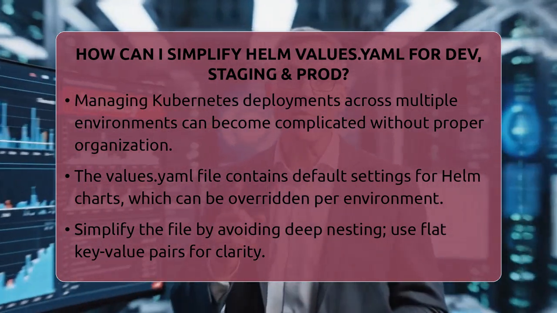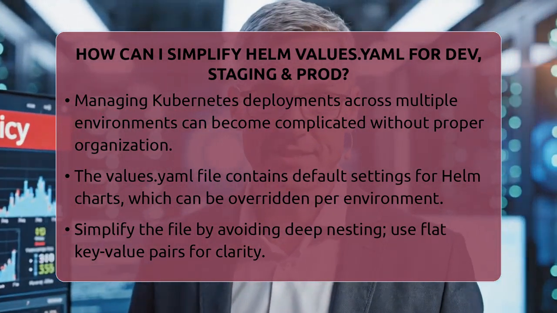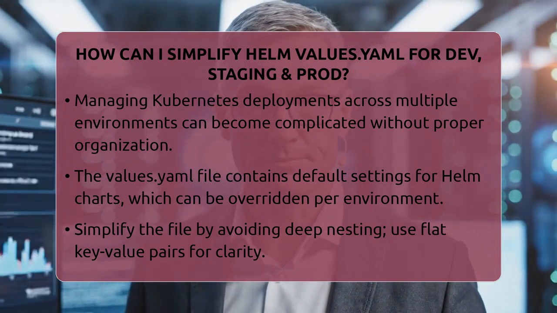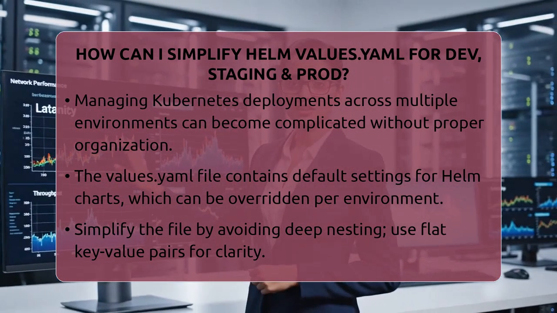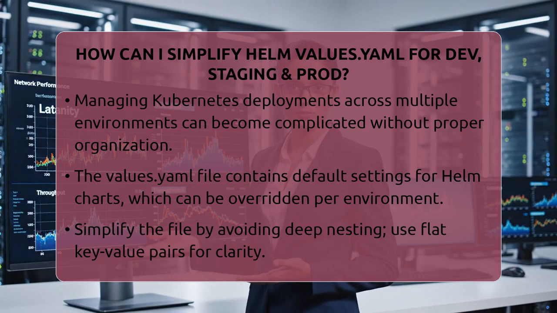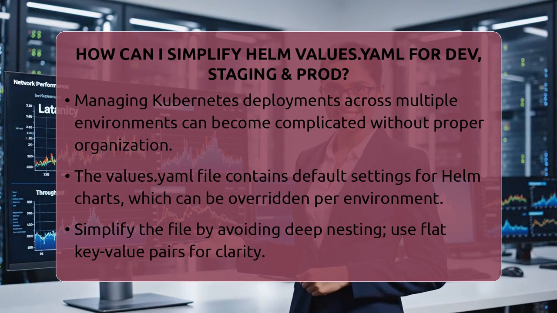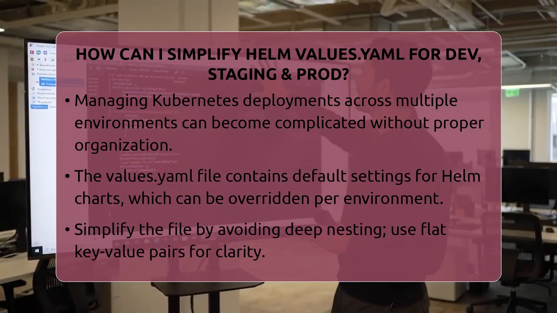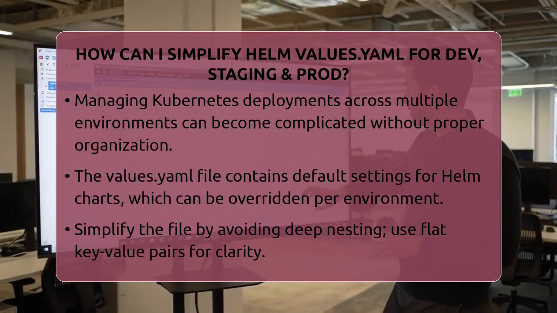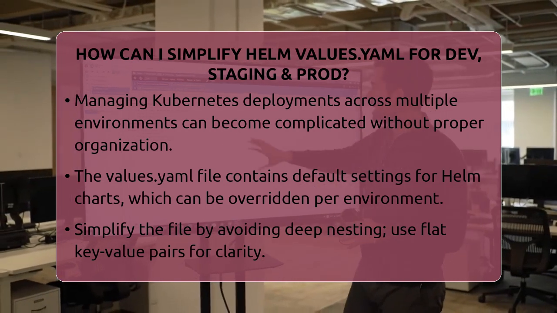Let's find out. First, understand that the Values.yaml file holds default configuration settings for your Helm chart. When you deploy, you can override these defaults for each environment. For example, you might want fewer replicas in development, more in production, or different resource limits.